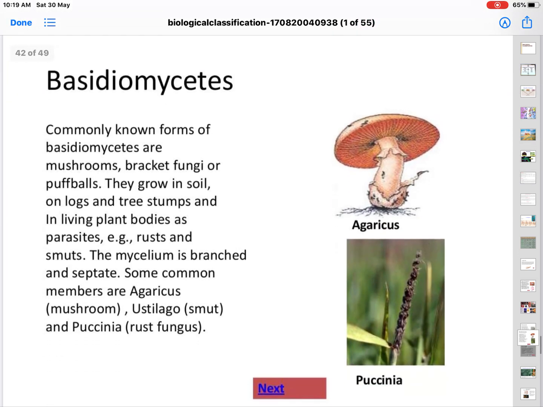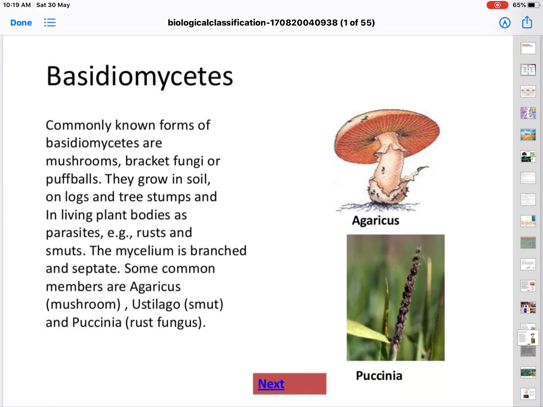Now we come to Basidiomycetes. Commonly known forms of Basidiomycetes are mushrooms. Now that it's raining, many of us must have seen a lot of umbrellas, so mushrooms, with a lot of colors. And bracket fungi and puffballs.